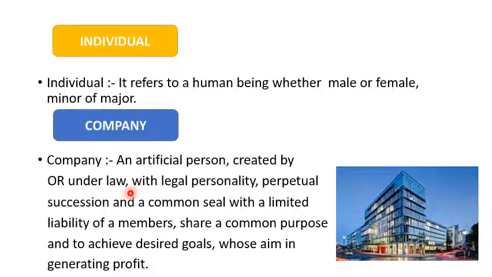A company is considered an artificial person. Who created it? It is created under a law, with a legal personality, a common seal and perpetual succession. Here the liability of the members or shareholders is limited up to the face value of shares, and the common purpose is to achieve desired goals and aims by generating profit. So these are the features of the company.